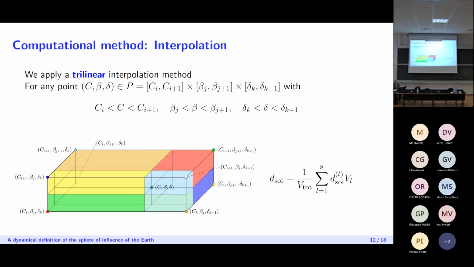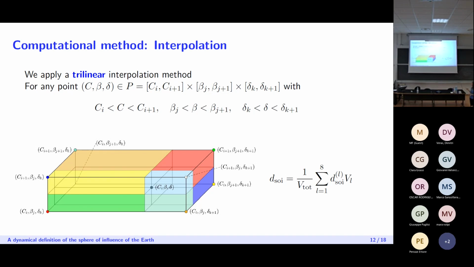And what this would mean is that if we take the three planes that are parallel to the faces of P and that go through the points C, beta, and delta, these three planes split P into 8 smaller parts.